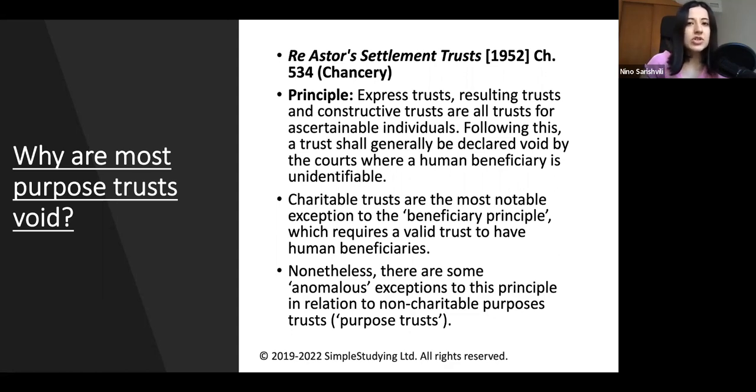But if there is no charitable purpose, as per Section 3 of the Charities Act 2011, you should only focus on non-charitable trust discussion and start from the basic principle that all purpose trusts are void. But as we just read, there are some exceptions, and we're going to go through the exceptions. These are the anomalous exceptions to the principle that non-charitable purpose trusts are void.